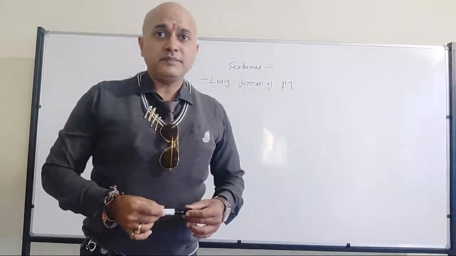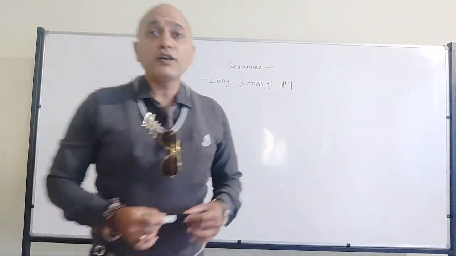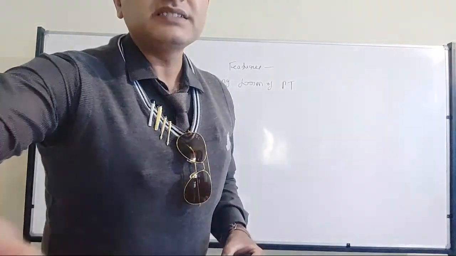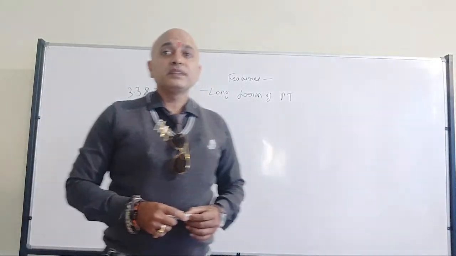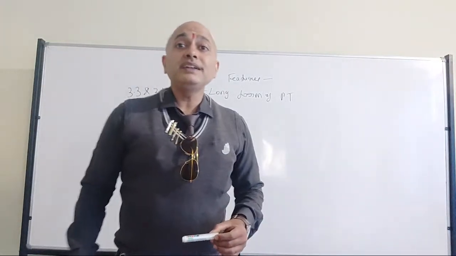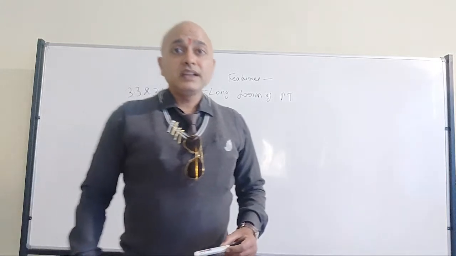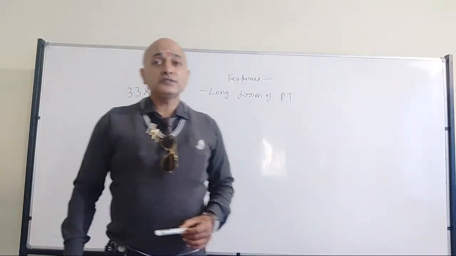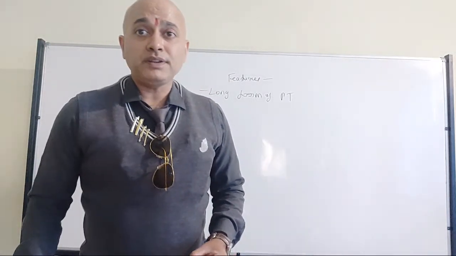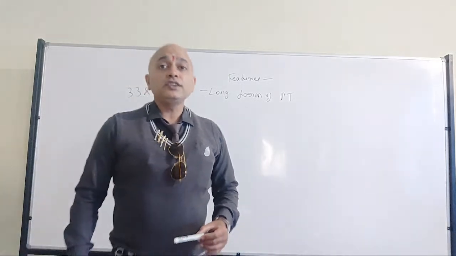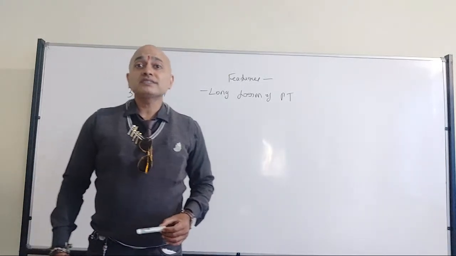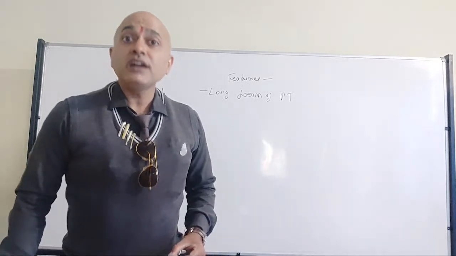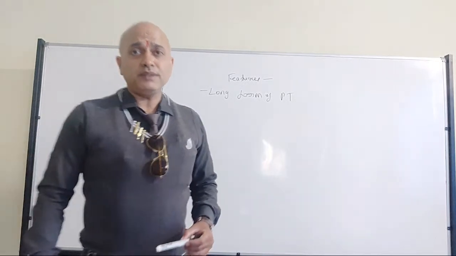Why is it called the long form of the periodic table? That is because it is longer than Mendeleev's periodic table, and lots and lots of spaces have been kept for the inclusion of new elements whenever they are discovered. That is the advantage of the modern periodic table.